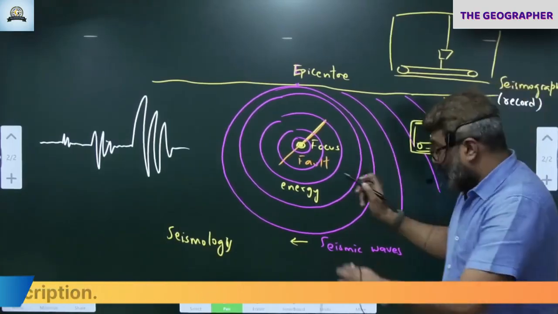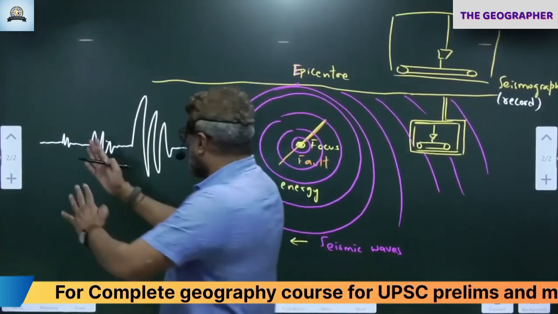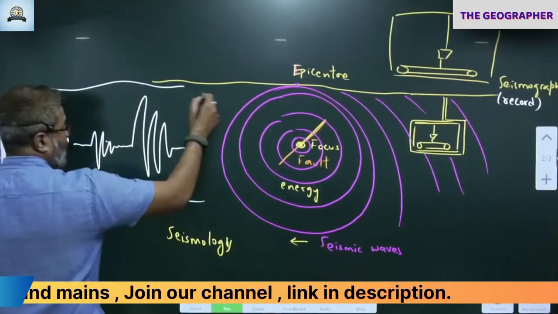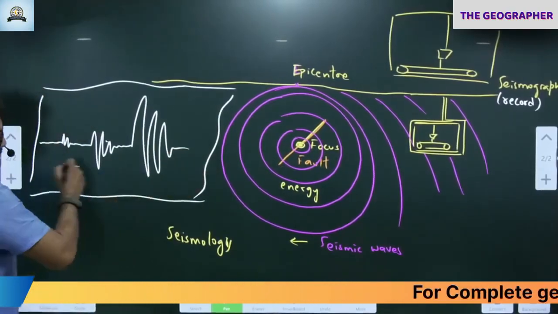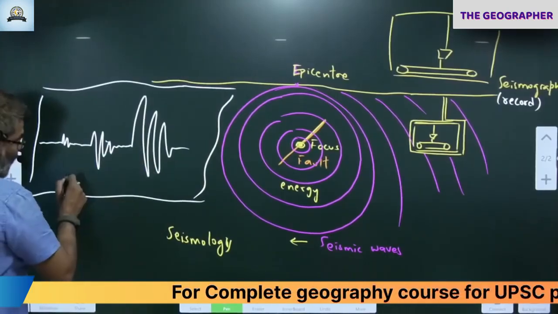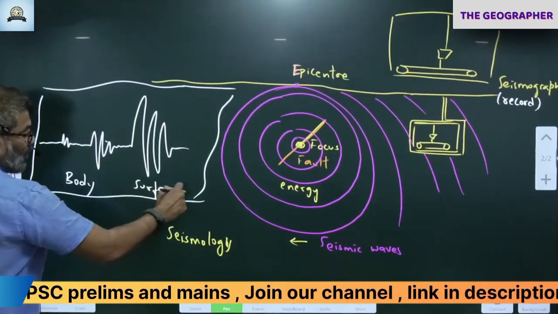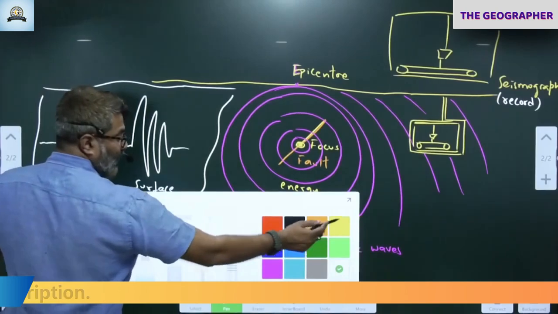So what is recorded now? The earth's vibration is recorded. These seismic waves are recorded here. This is the printout. We can cut that paper and remove it. So then we come to know, seismic waves are of two types: body waves and surface waves.